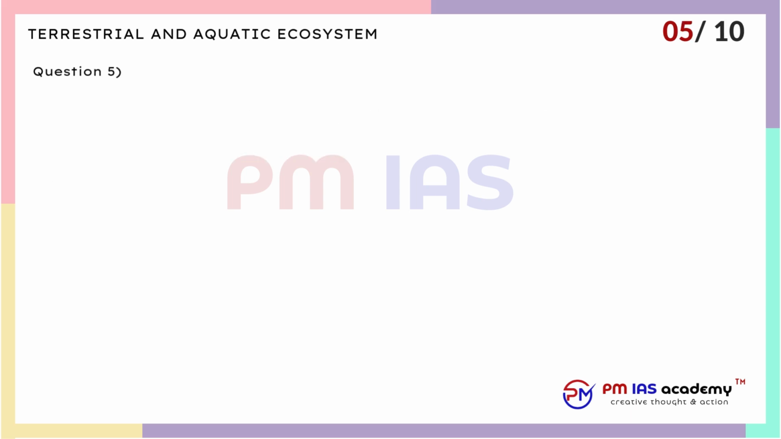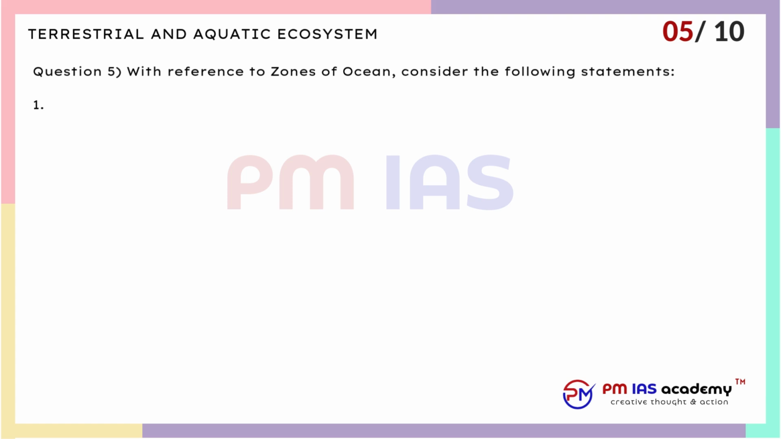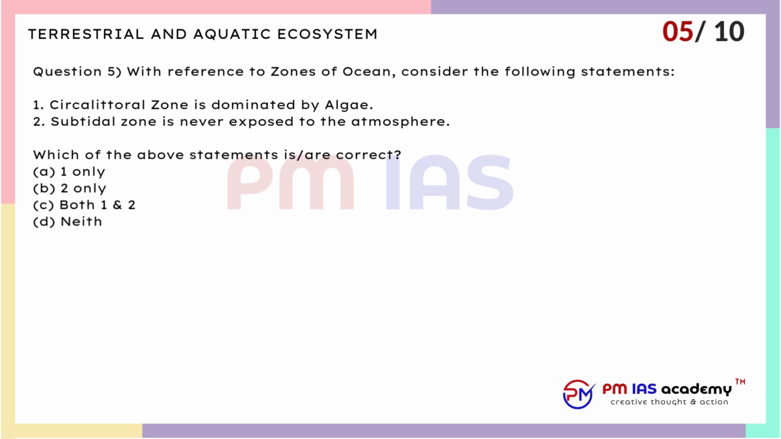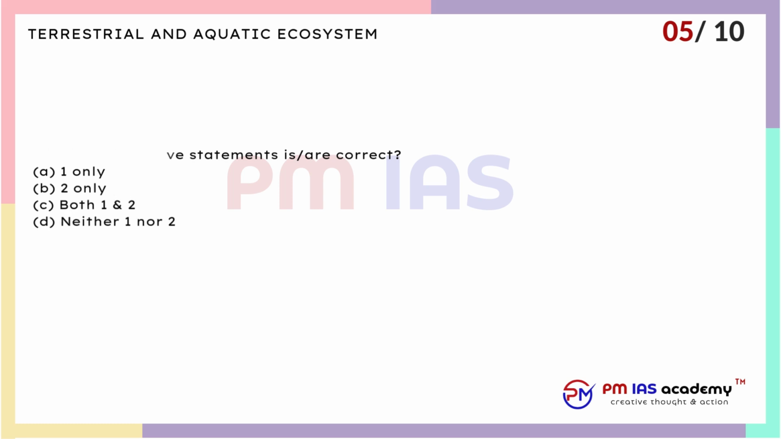Question 5. With reference to zones of ocean, consider the following statements. 1. Circumlateral zone is dominated by algae. 2. Subtidal zone is never exposed to the atmosphere. Which of the above statements are correct? A. 1 only. B. 2 only. C. Both 1 and 2. D. Neither 1 nor 2.